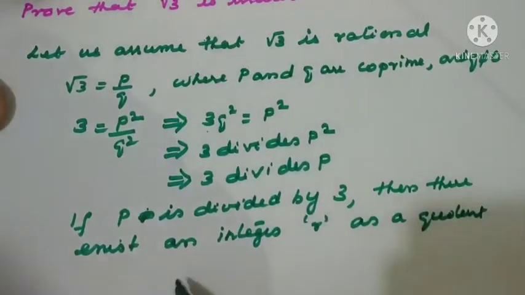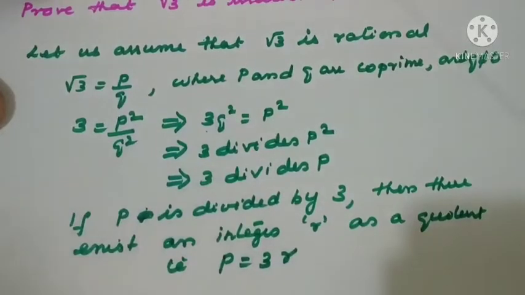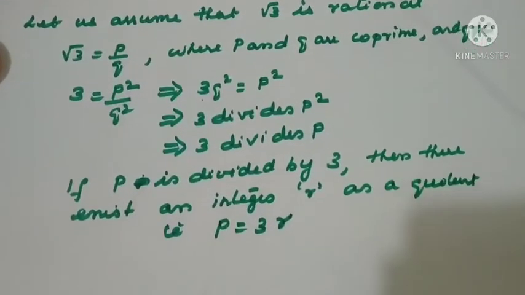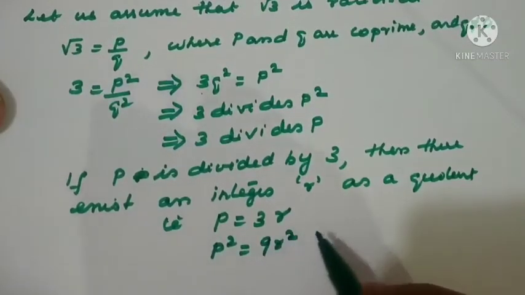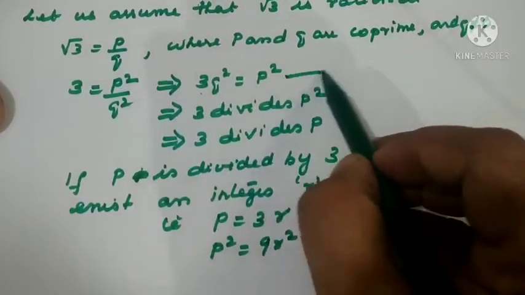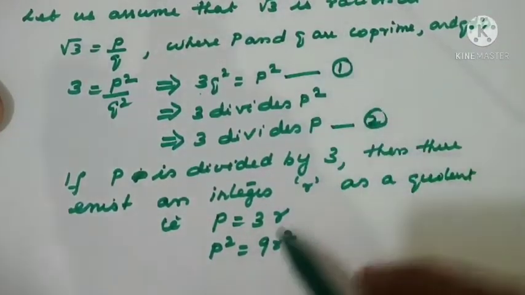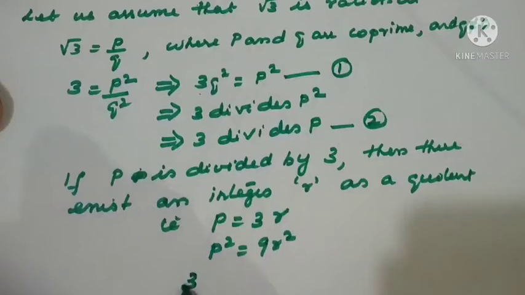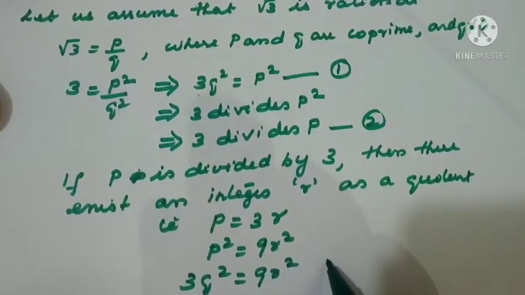That means p equal to 3r. Again p square I have to do. So p square equal to 9r square. Now here we need some other equation. So this p square I am making 1, and 3 divides p I am making 2. Now p square I am substituting here: 3q square equal to 9r square using 1.